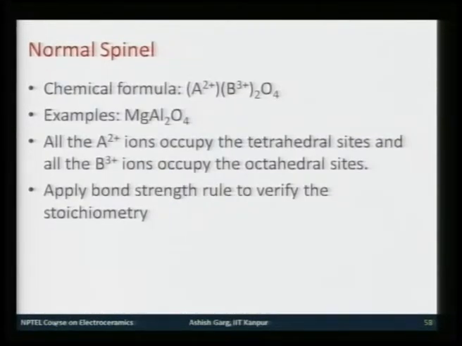So, we will see what these are. In case of normal spinel, the chemical formula can be represented as A in one bracket and both the B's in another bracket. What this means is that all the A's occupy one type of interstitial site, and all the B's occupy another type of interstitial site.